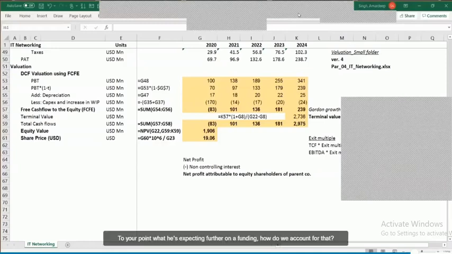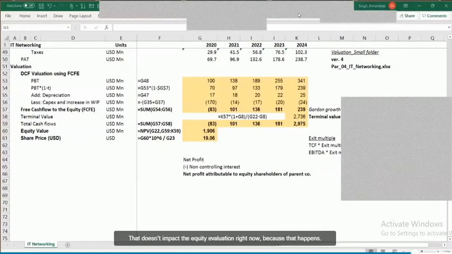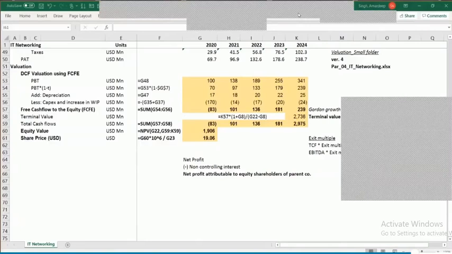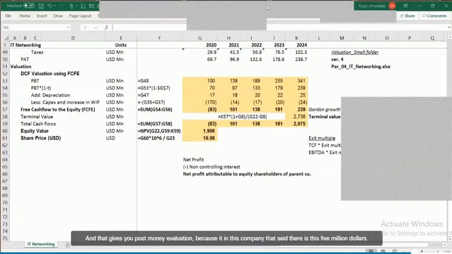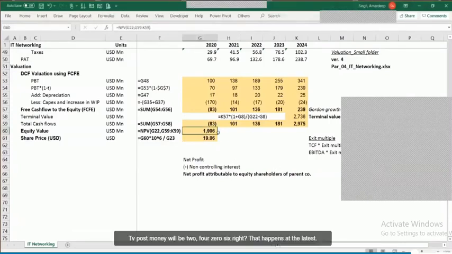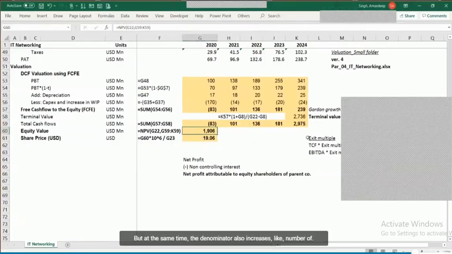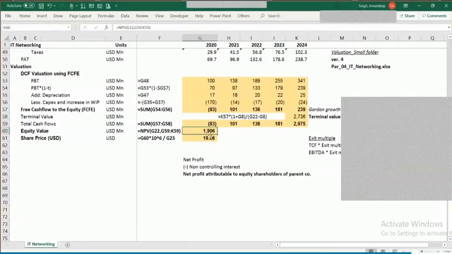Prachi, to your point, what if the company is expecting a further round of funding? How do we account for that? If there is any funding, it doesn't impact the equity valuation right now, because that happens at a later stage and gives you the post money valuation. If in this company, let's say, $5 million is expected, then the post money valuation will be 2406. But if that happens at a later stage, only then does the valuation go up. At the same time, the denominator also increases, as the number of shares goes up. So probably you will be very close to it.